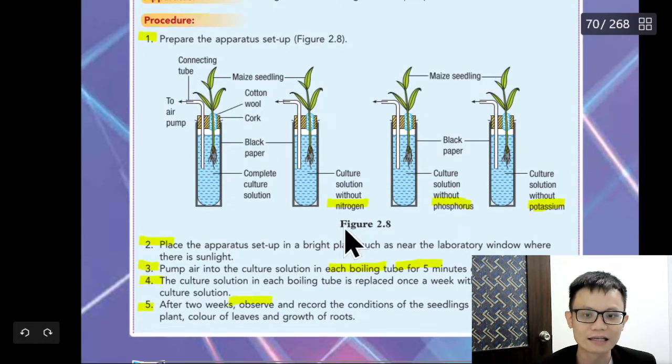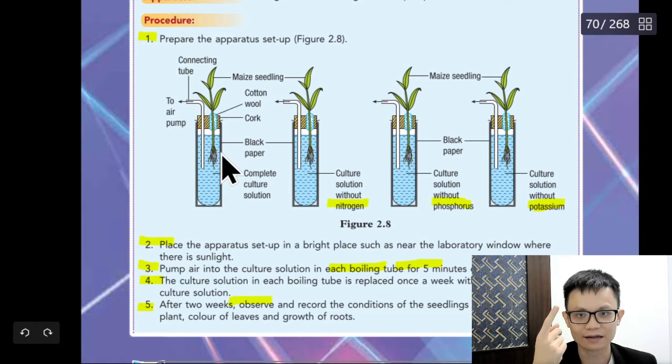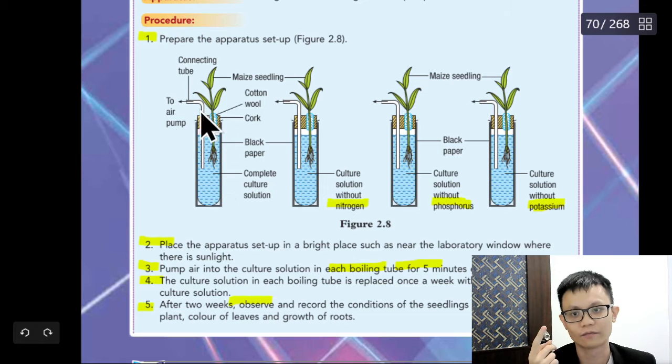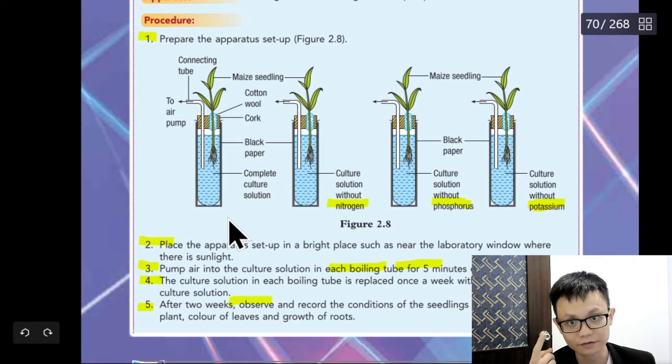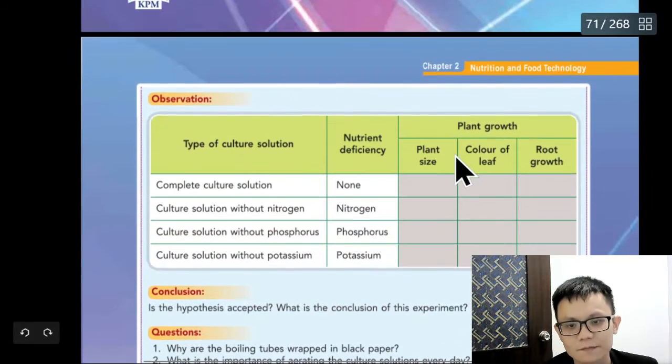The first one is arrange the apparatus as in figure 2.A. You put 2.1 or 1 or B or C, you already get 1 mark. Then you say set up the items with all the nutrients available. Just use your own words. I don't want to explain. Just use your own words.